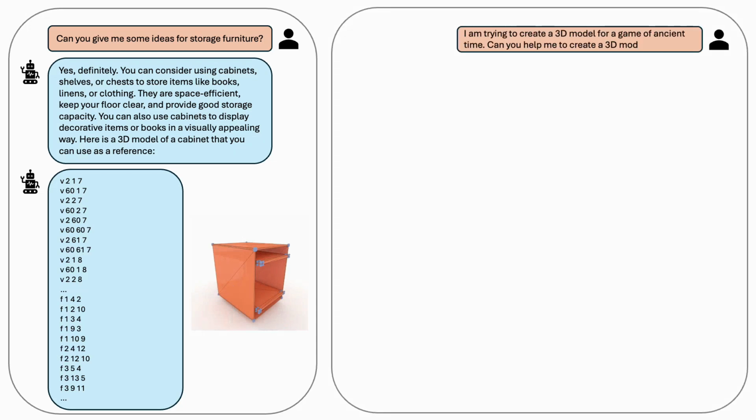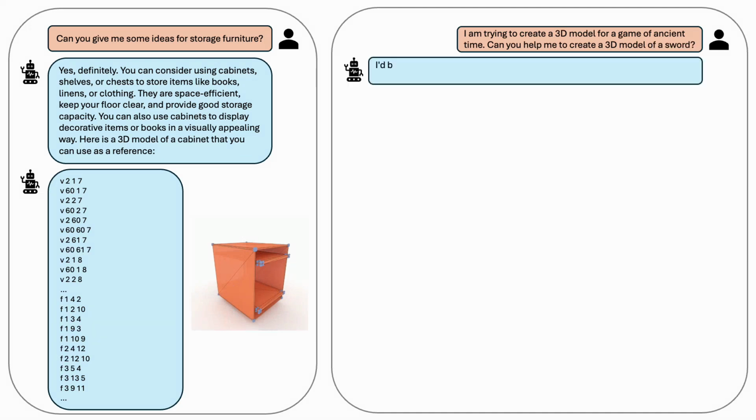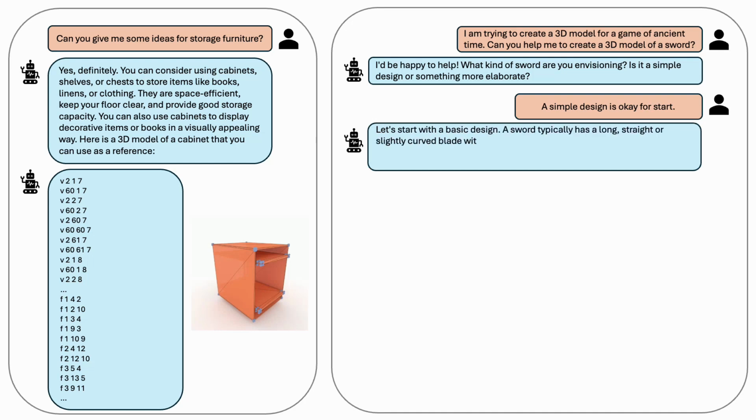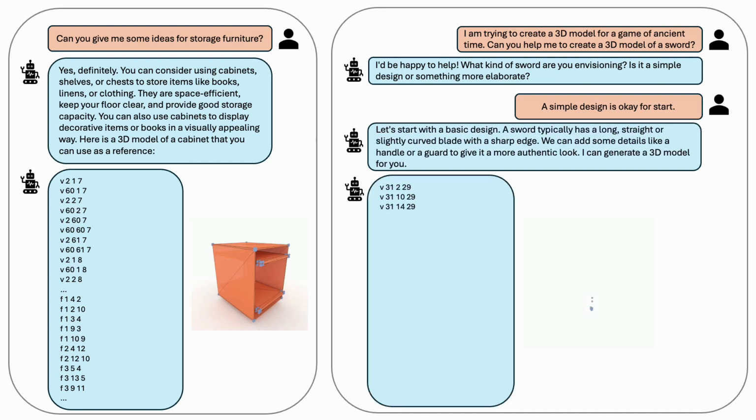Here's another example. I'm trying to create a 3D model for a game set in ancient times. "Can you help me design a sword?" The language model replies, "I'd be happy to help. What kind of sword are you envisioning? Is it a simple design or something more elaborate?" The user responds, "A simple design is okay for a start." The model then generates the 3D model of a sword, and it looks amazing.